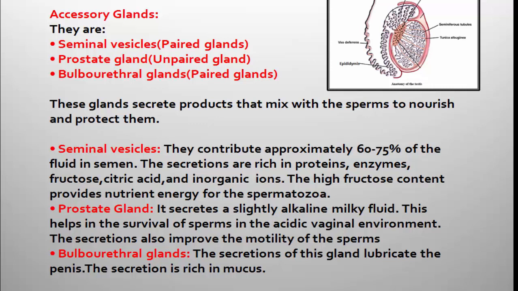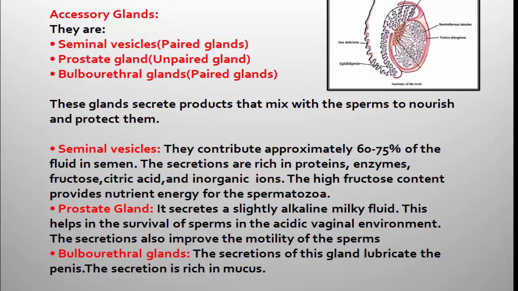And this milky fluid also improves the motility of sperms. The two functions of the prostate gland secretion: it helps in the survival of sperms in the acidic vaginal environment, and it also improves the motility of sperms.